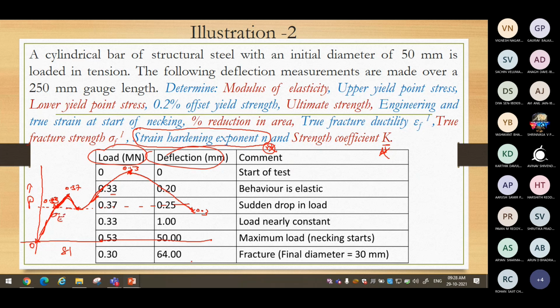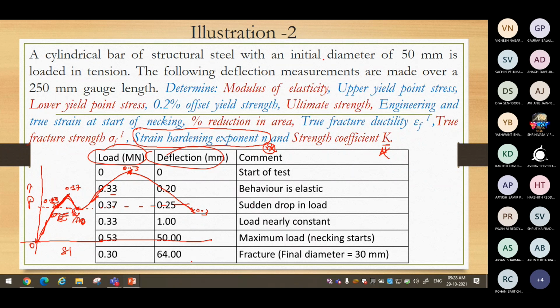So the stress here, sigma E, I can write as the elastic load at the elastic limit divided by the area at that particular time. Instantaneous if I want true. Deflection is very small, so we write the original cross-sectional area A0, as for an engineering stress strain curve.